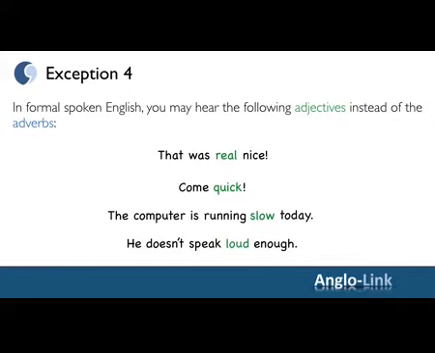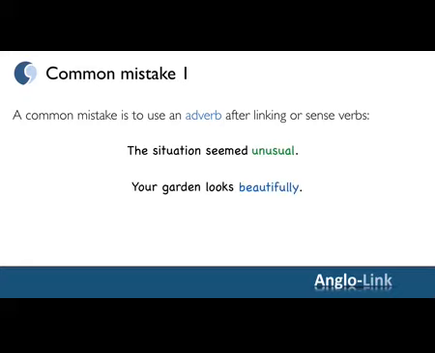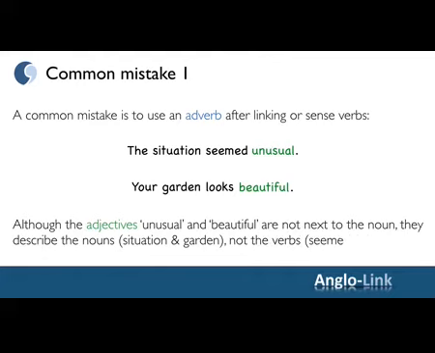Right then, it's time to look at some common mistakes. The first one is to use an adverb after linking or sense verbs. For example, "the situation seemed unusually." As you now know, "the situation seemed unusual" is the correct sentence. Or, "your garden looks beautifully." Your garden looks beautiful. Because although the adjectives unusual and beautiful are not next to the noun, they describe the nouns situation and garden, not the verbs seemed and looks.